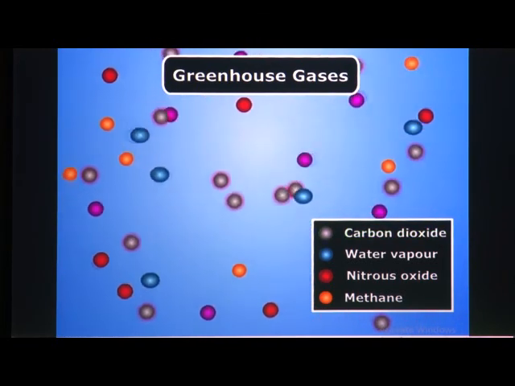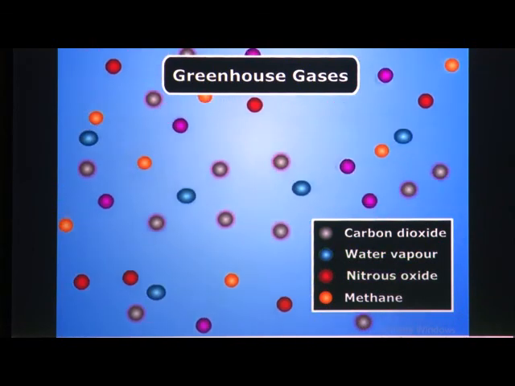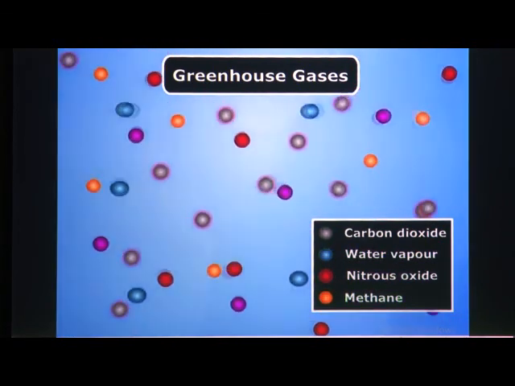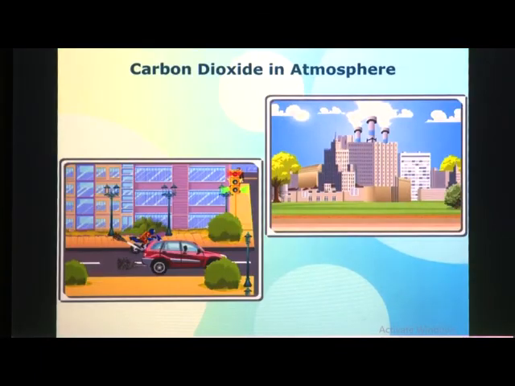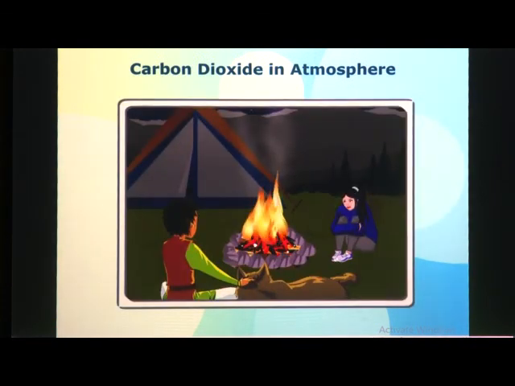Other greenhouse gases are water vapor, nitrous oxide and methane. A lot of carbon dioxide is emitted by vehicles and industries into the atmosphere. In fact, the burning of fuels also disturbs the carbon dioxide balance in the atmosphere.